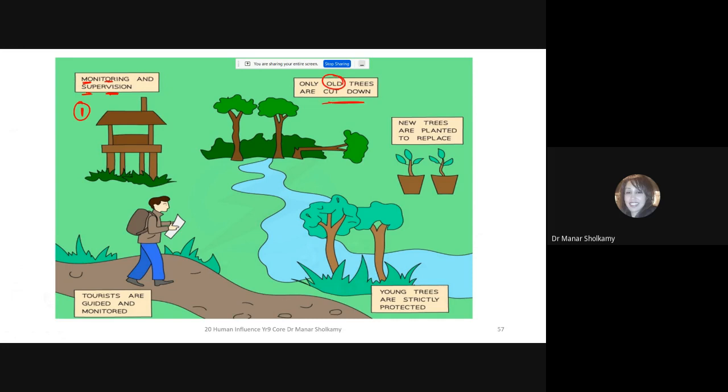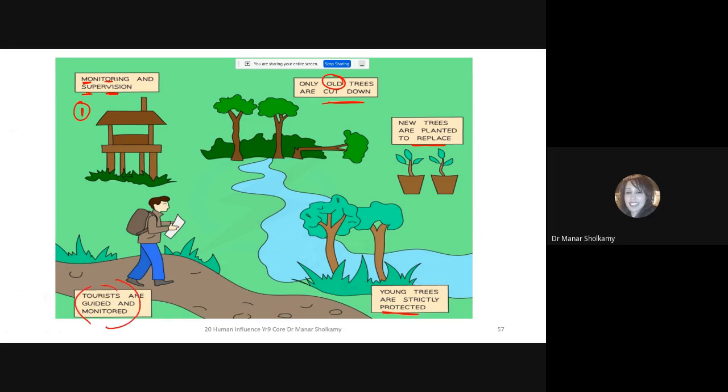You're not allowed to cut down baby trees. Why? To give them a chance to grow, okay? We will only cut down old trees. New trees are replanted. If I cut down a tree, you are by law forced to replant another tree, something else. Only young trees are protected. Only the old trees are cut down, and the tourists are guided.